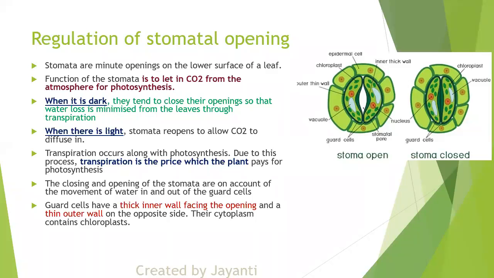The guard cells have a thick inner wall facing the opening and a thin outer wall on the opposite side. You can see it yourself: this is the thick part and this is the thin part. The cytoplasm contains chloroplast, therefore it appears green. Any doubt?